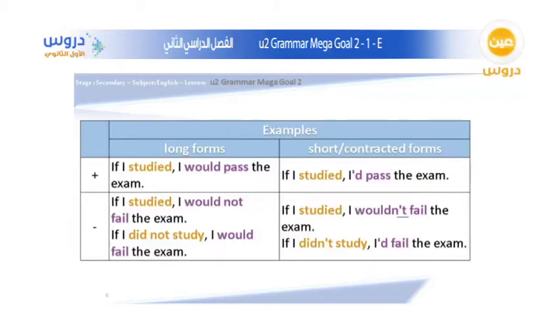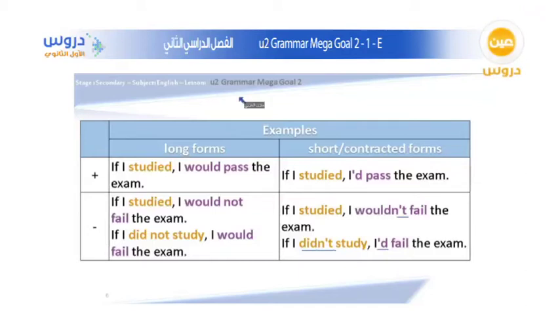The first one is did not; as you can see, we shorten it, and instead of writing not, we replace it with an apostrophe. And with would, instead of writing would, we change it to an apostrophe and the letter d. So this is an example of how to shorten the long forms of the if conditional sentences.